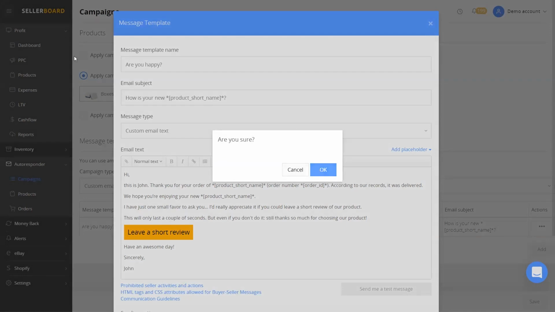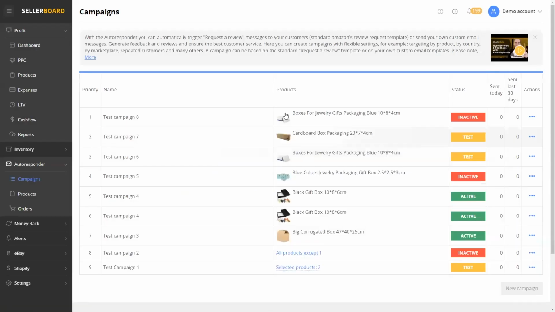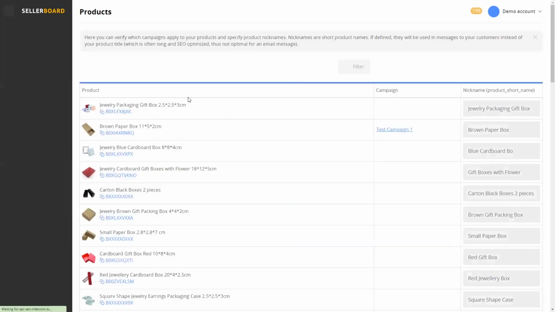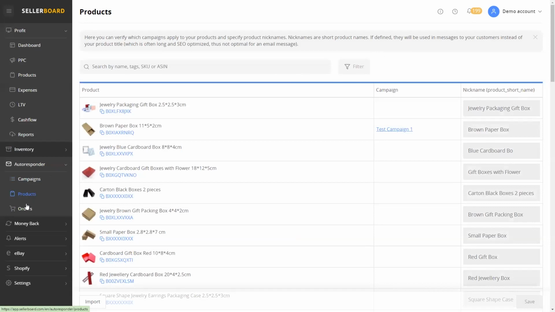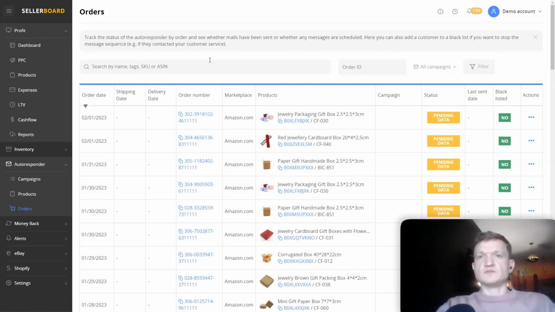Then when you have all of this stuff set up, you can change the status of the campaign to active, and Sellerboard will start sending out requests, and then you can see how well you're performing in terms of orders that already were blasted with the emails with the review request.